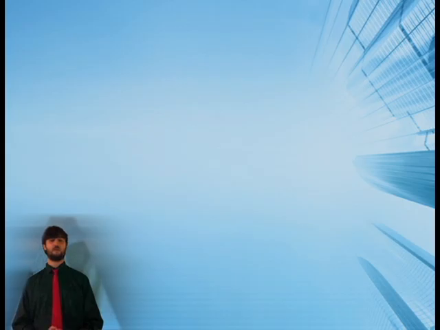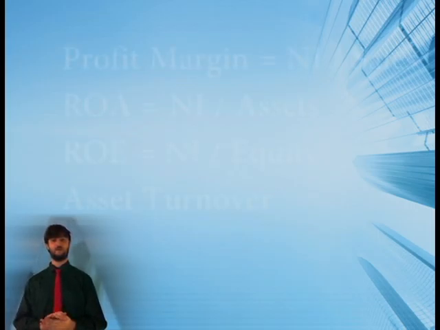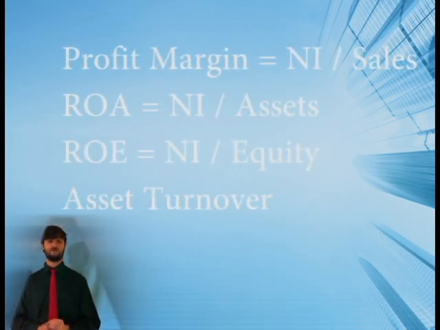So now we would answer the following question, which is who would I buy? For this we will use many equations. We will use the profit margin, which is net income over sales, the return on assets, which is net income over assets, the return on equity, which is net income over equity, and the asset turnover.